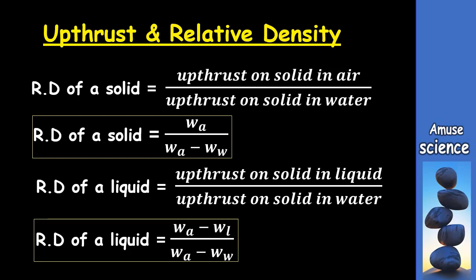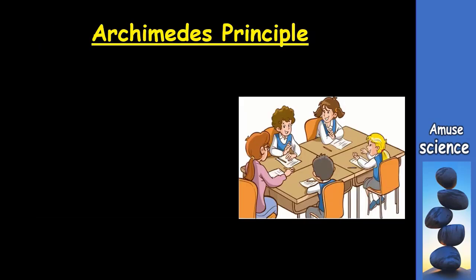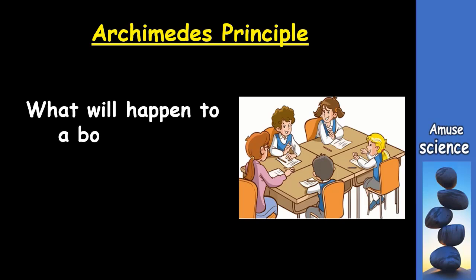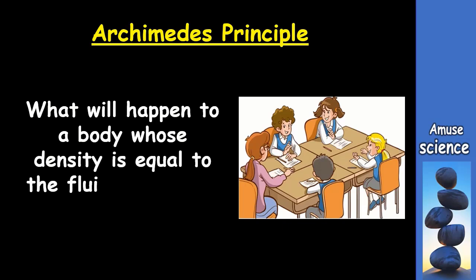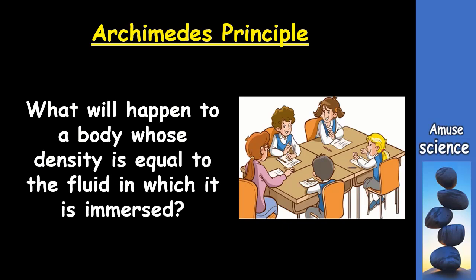Now let's brainstorm a little. We know that if the density of an object is greater than that of a fluid, it will sink in the fluid. We know that it will float on the fluid when its density is less than that of the fluid. The question for brainstorming is, what if the density of the object is equal to that of the liquid or fluid in which it floats? What do you think will happen? Well, it will float perfectly. This means that it will float with no part of it being immersed in the fluid.